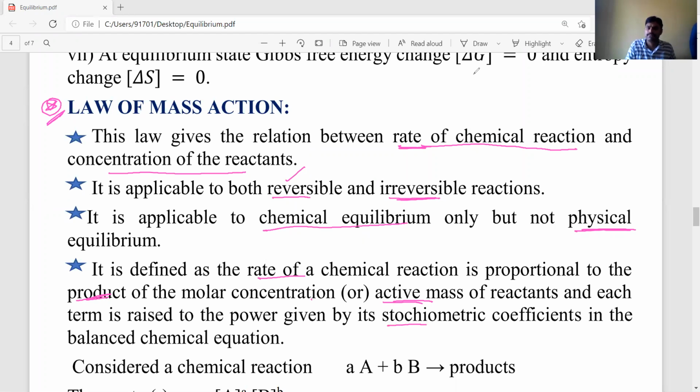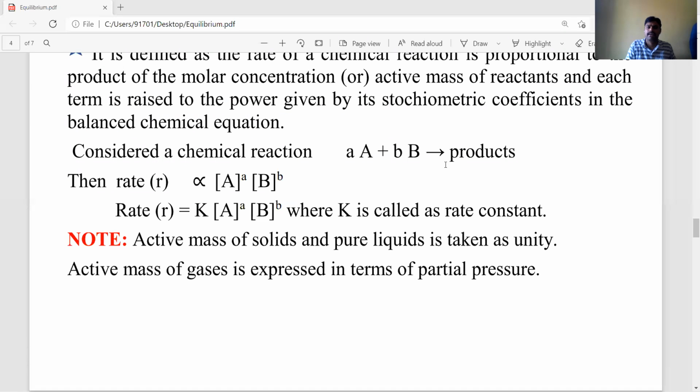Let's see the same statement with the help of one general equation. Consider a chemical reaction, aA plus bB is converted into products. What are a and b? They are the stoichiometric coefficients of the reactants. A is a reactant, its stoichiometric coefficient is small a. B is a reactant, its stoichiometric coefficient is small b, meaning b moles of B are present.